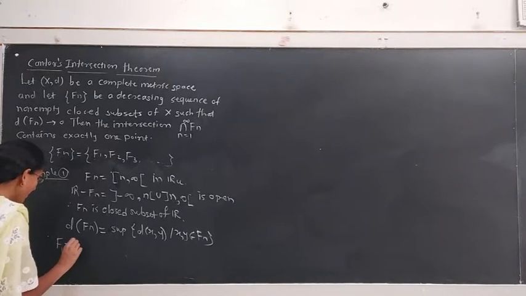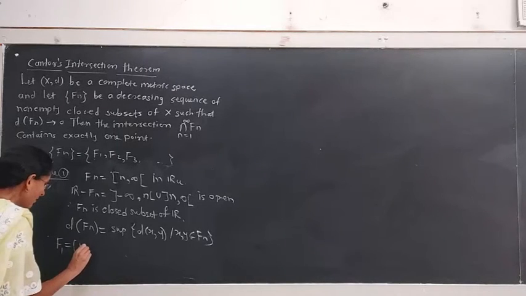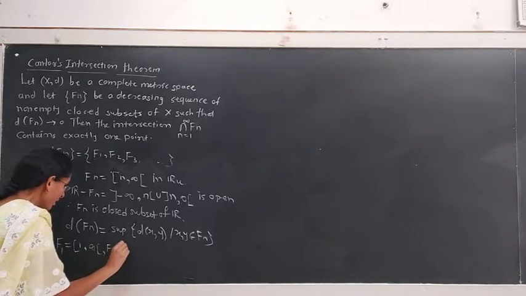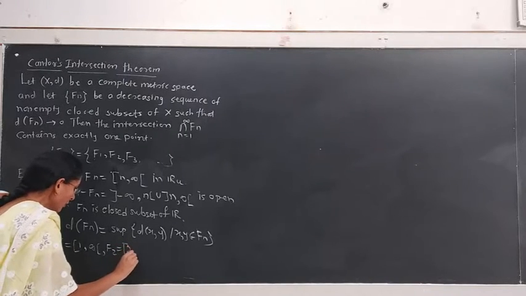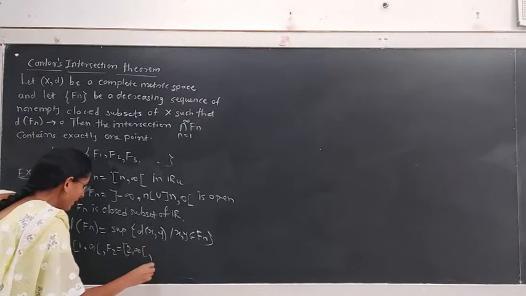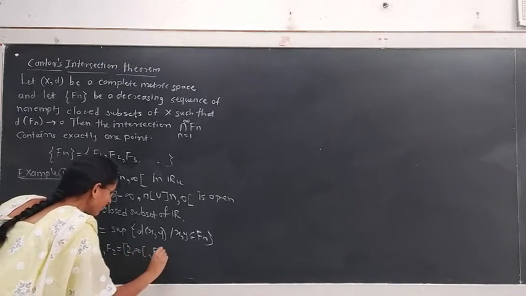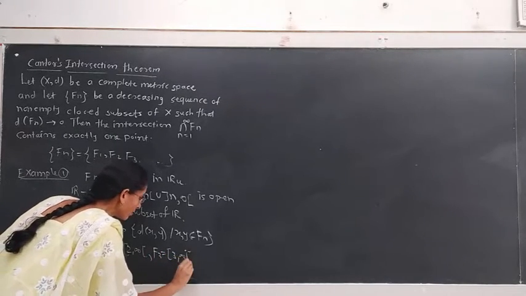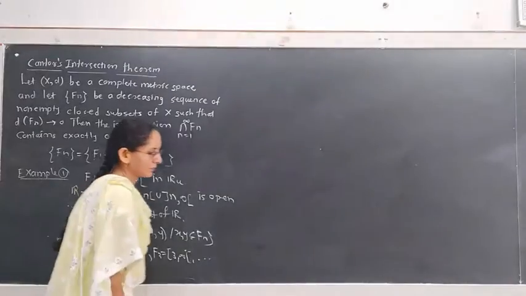The first is F1, the interval closed at 1 and open at infinity. F2 is the interval [2, infinity), F3 is the interval [3, infinity), and so on.